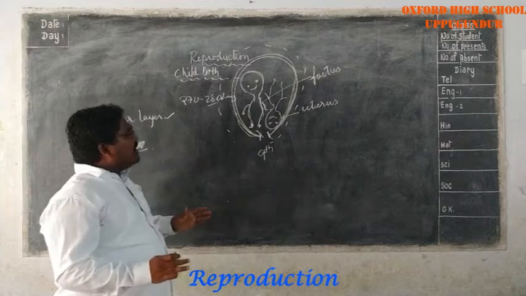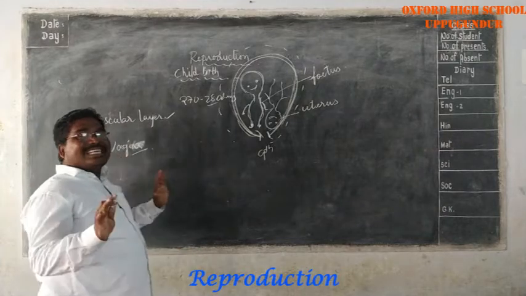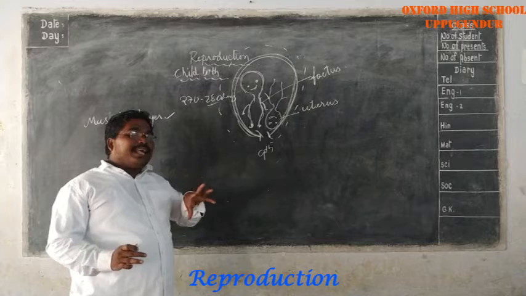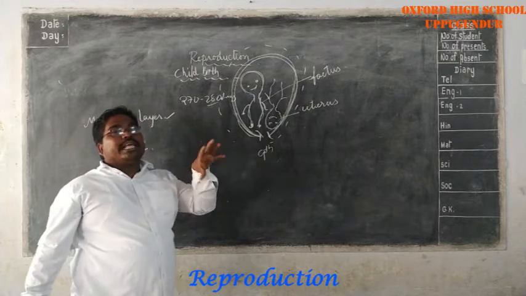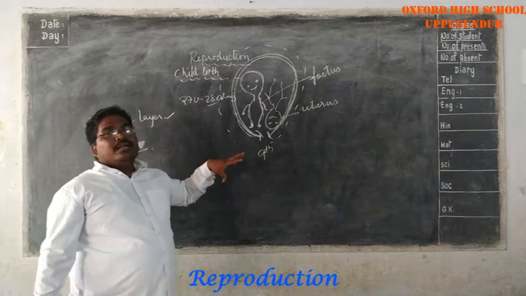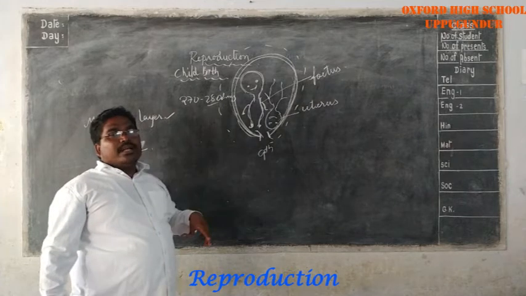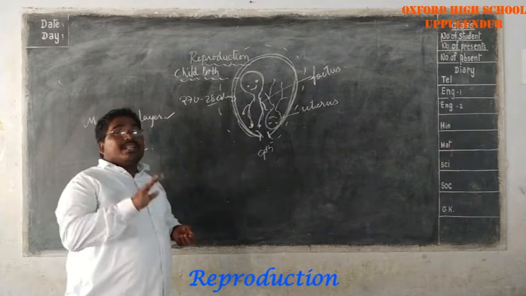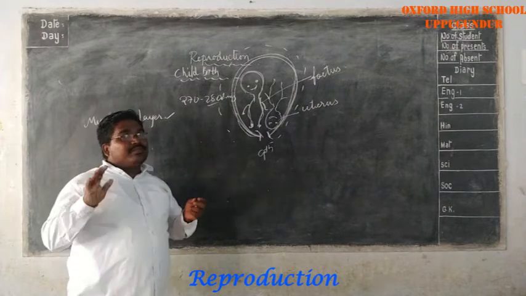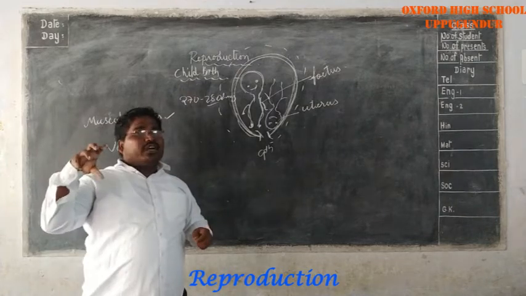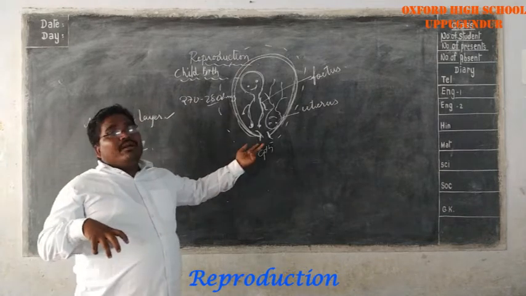At first, the muscular contractions and relaxations of the muscle layers of the uterus are just strong enough to push the baby through the vagina.